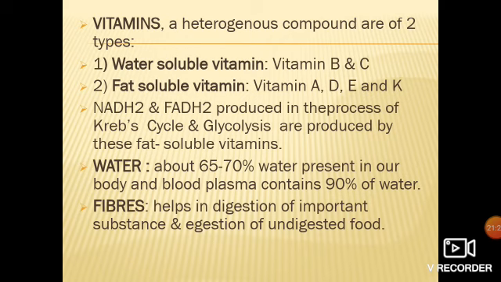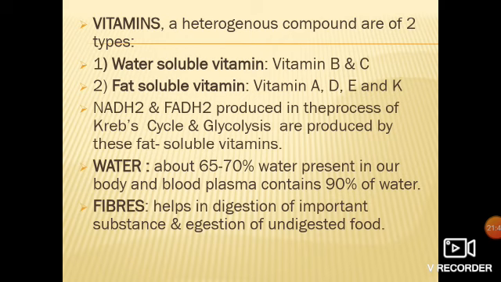From where are they produced? These NADH2 and FADH2 are produced through the Krebs cycle and glycolysis, but by which vitamins? By using vitamins. These vitamins are required for the synthesis of NADH2 and FADH2.